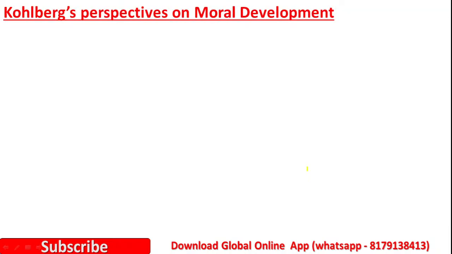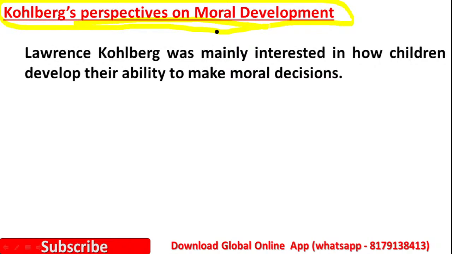Then let us move to Kohlberg's perspective on moral development. Lawrence Kohlberg was mainly interested in how children develop their ability to make moral decisions, how they take moral decisions.